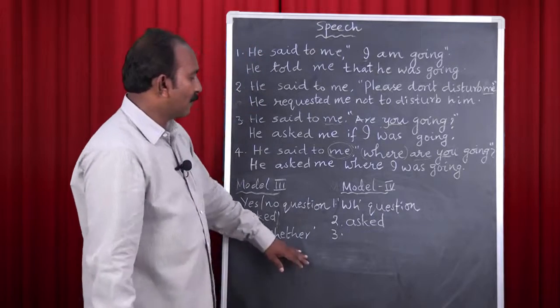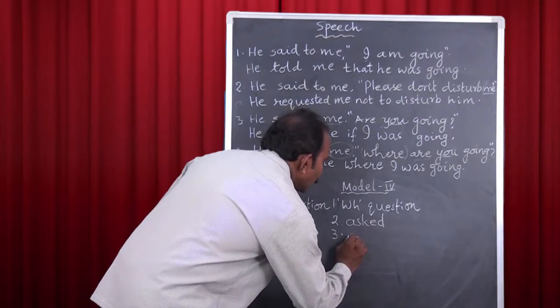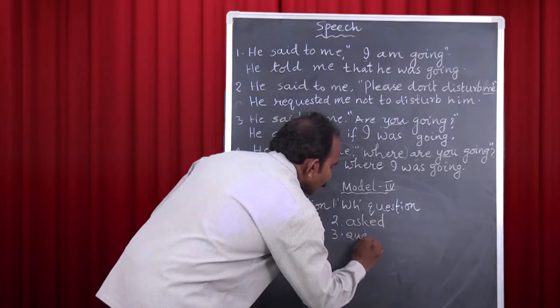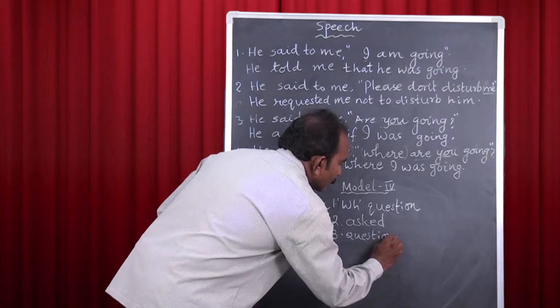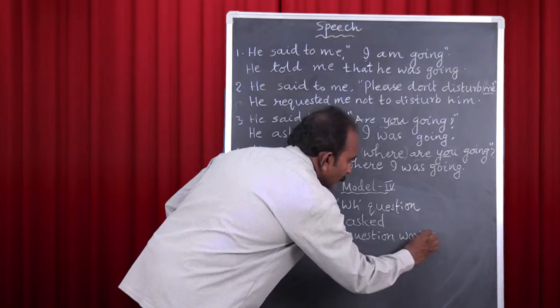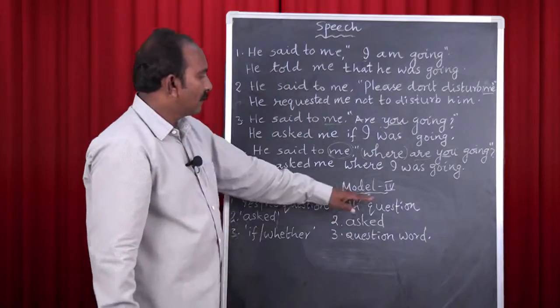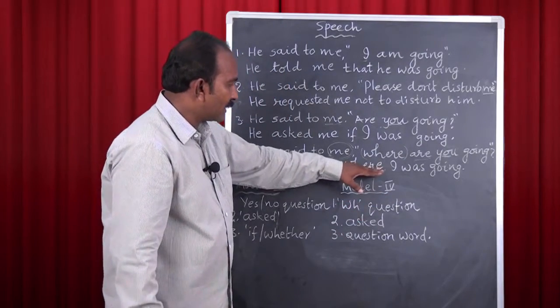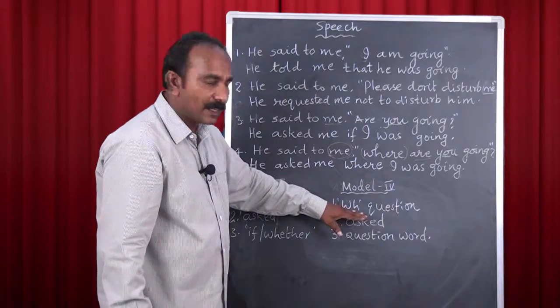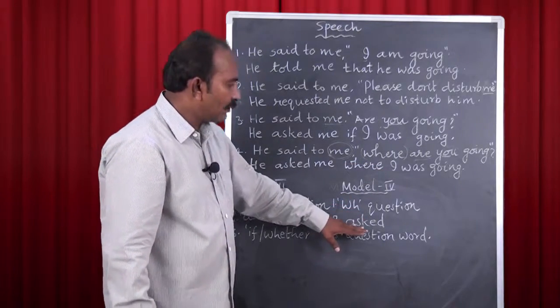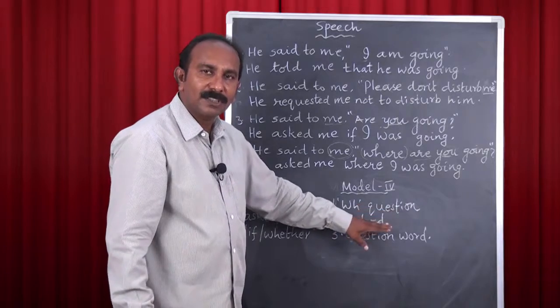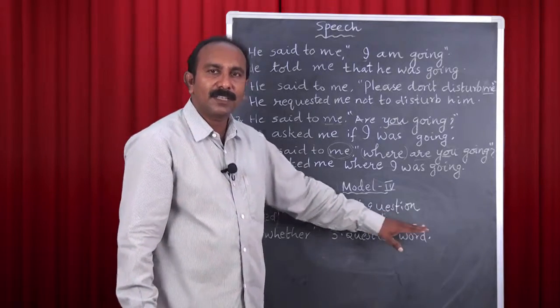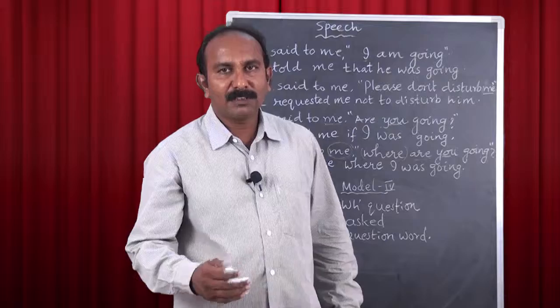This is about model 4. Once again, model 4: on seeing a WH question, we identify it as model 4, and we use asked or questioned or inquired or interrogated as reporting verb.